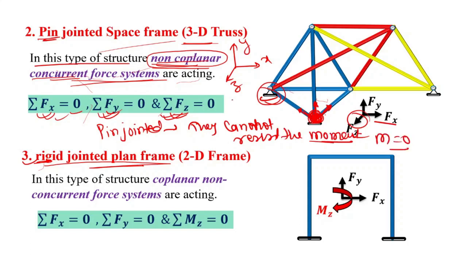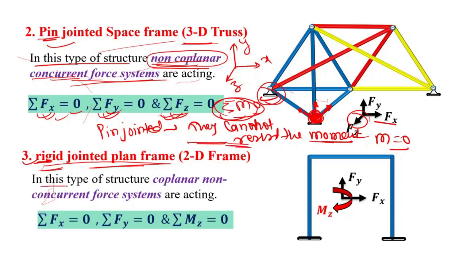आपने देखा होगा कि यहाँ पे एक भी equilibrium condition पे हमारा summation of M equals to 0 नहीं आया, मतलब कोई भी joint पे हमारा moment आ ही नहीं रहा है, right? So this type of structure are pin jointed, but in the case of rigid jointed they can resist the moment, right, in this reverse way.